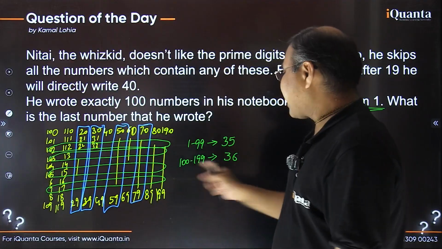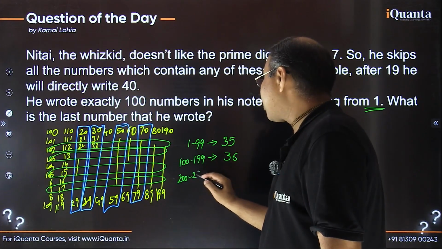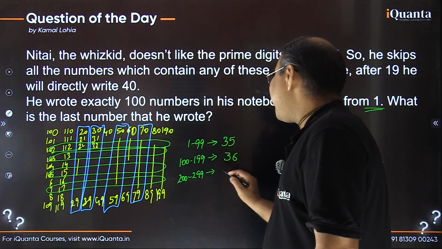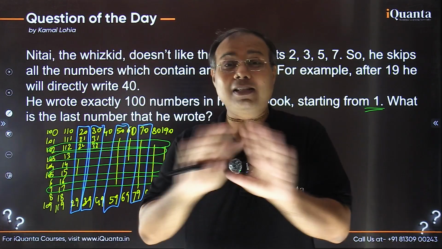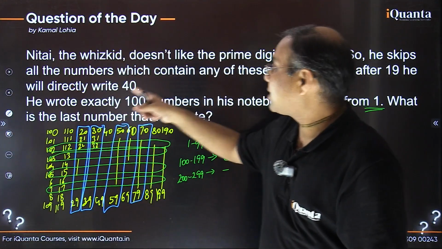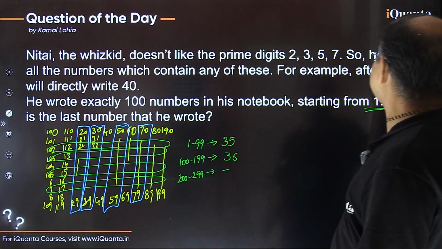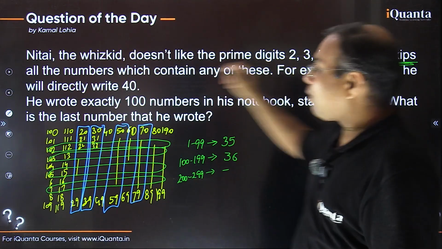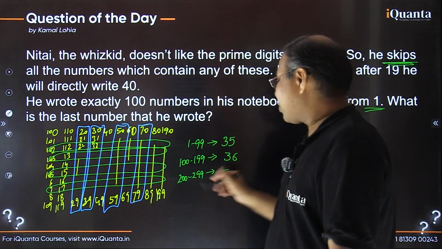Okay, so can you tell me what about the next 100 numbers starting from 200 up to 299? They are going to be omitted, sir, because all of these are starting with 2. So they are to be skipped, because he is skipping all those numbers. So Nitai skips all the numbers which contain any of these digits. So these are going to be skipped.